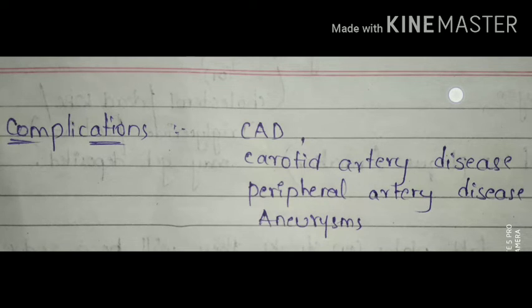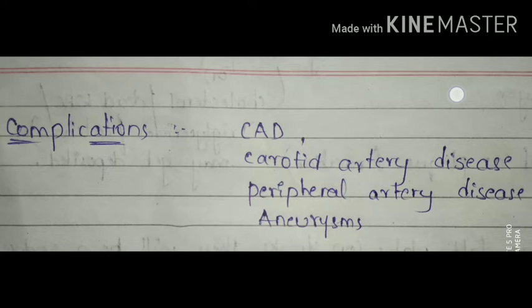If you go for peripheral artery disease, it narrows the arteries which are close to the arms or legs. And one more thing, in carotid artery disease, as I already told you, it narrows the arteries which are close to the brain. We can see here, it can also cause a transient ischemic attack, or we can say a stroke. Due to the attack on the brain, it also leads to a transient ischemic attack.